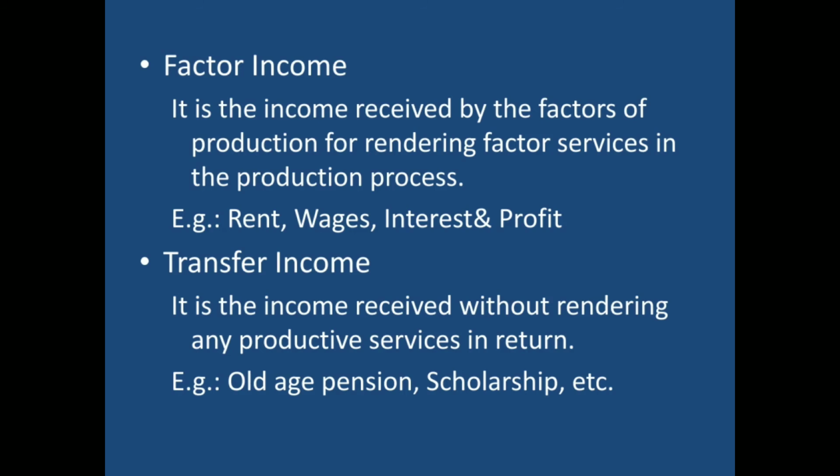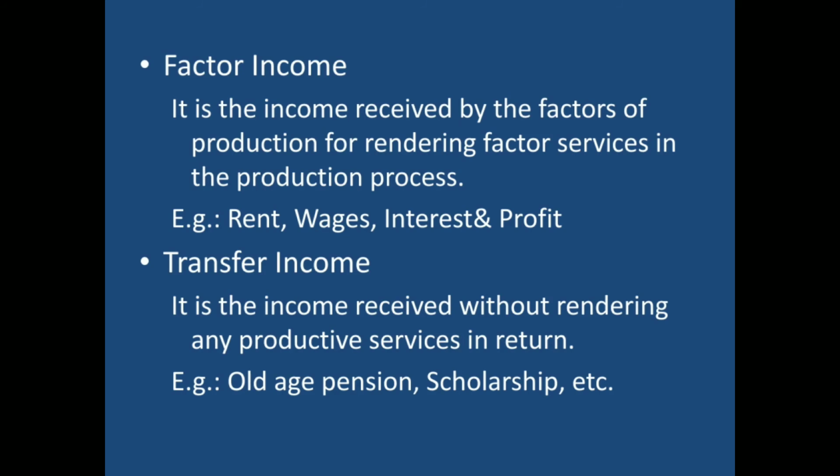The taxes received by the government are transfer incomes for the government. We are paying the taxes, but we are not getting anything in return. I mean, specifically, we are not getting. I pay tax, but I am not getting anything in return. Government will use it for the entire society.